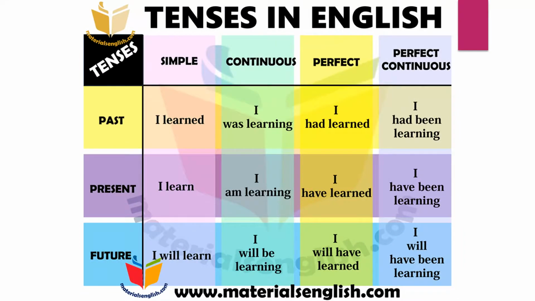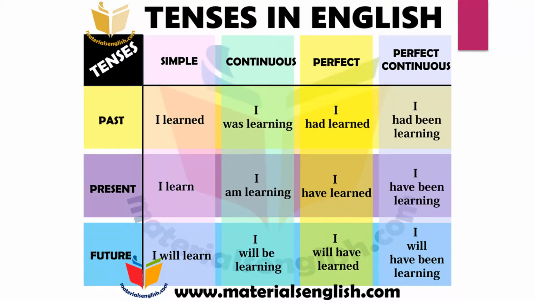So here is a comparison of all the tenses. In past simple we use second form, in past continuous we use was, were with verb first form plus ing, in past perfect we use had with third form of the verb, and in past perfect continuous we use had been plus verb first form plus ing.